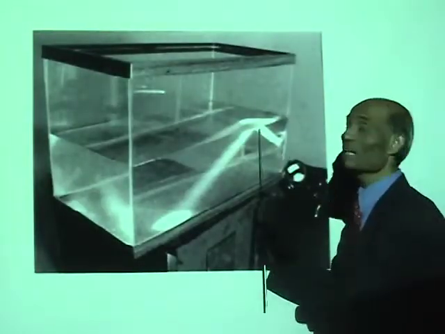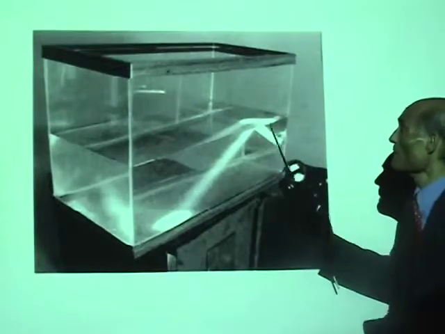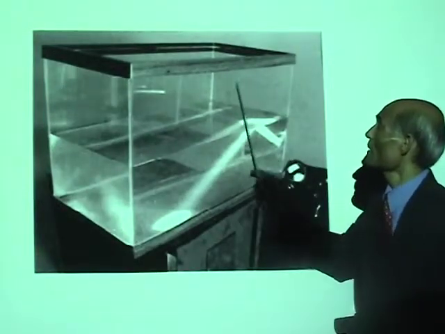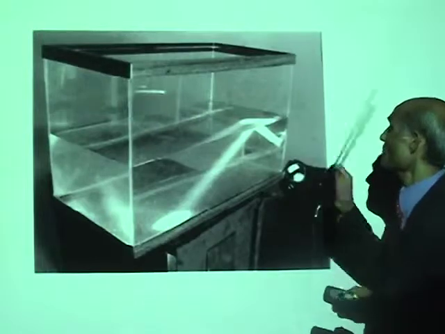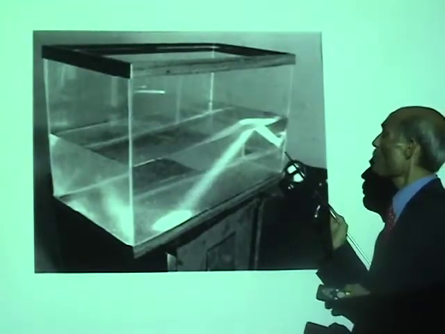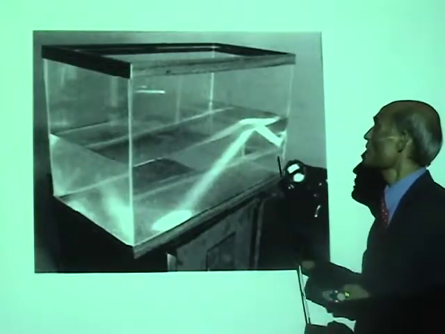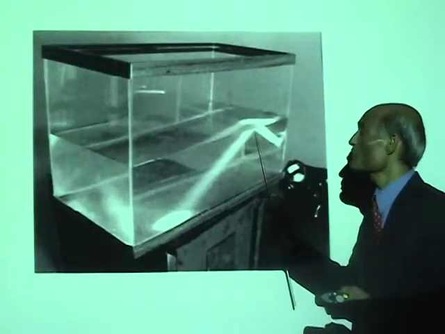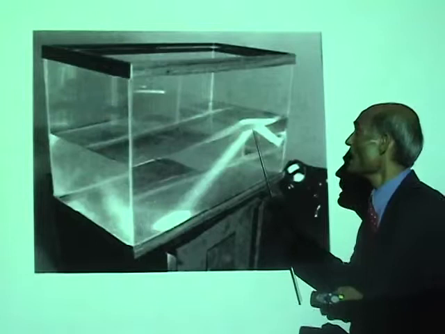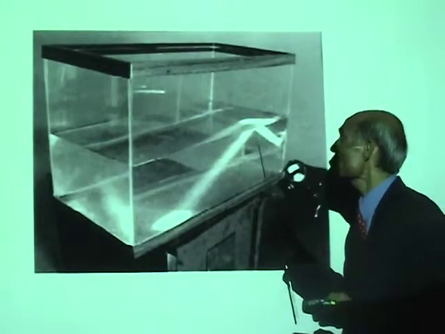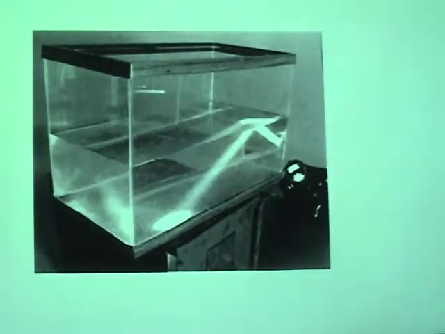Now, I have shown an illustration here. This is water, and of course that is air. I have light coming from water going into air, and I have adjusted the angle of incidence such that it is greater than the critical angle. Now look at the angle of incidence there.